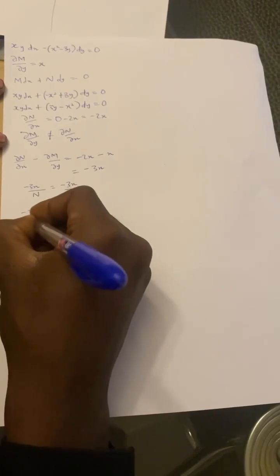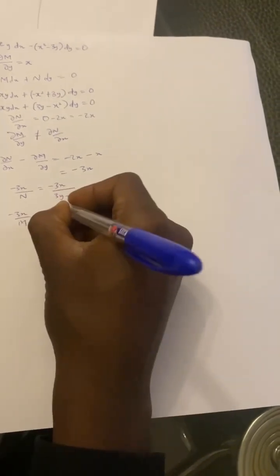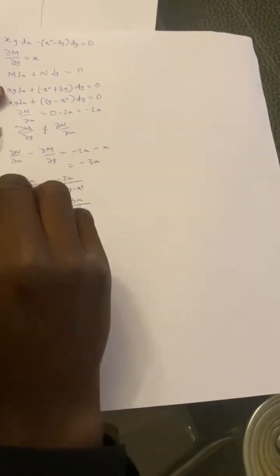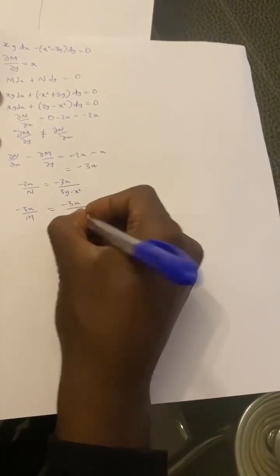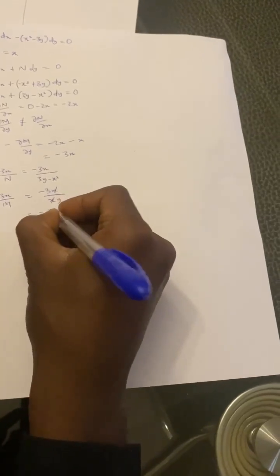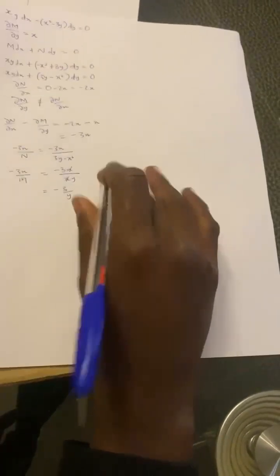So let's try dividing by M. If we divide by M, we will have minus 3x over xy, where this x will cancel this x and we will end up with a purely function of y.